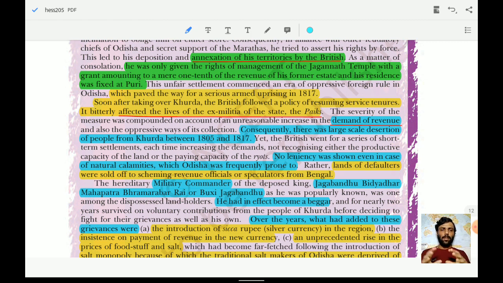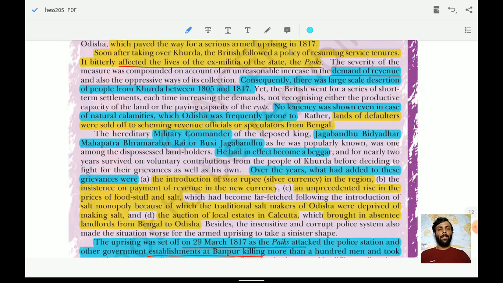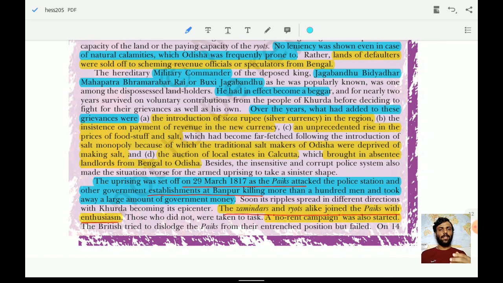So these lands were getting sold to the people if the person is not able to pay the revenue on time. If they are defaulting, then these type of things were happening. Military commander, there was a person named Jagan Bandhu Vidyadhar Mahapatra Brahmabhat Rai, or the Bakshi Jagbandhu. So remember this particular name, Bakshi Jagbandhu. He in effect became a beggar. How? Because of all these things that were created. So he used to live the life of a beggar.